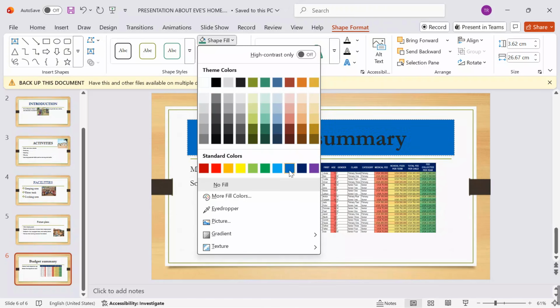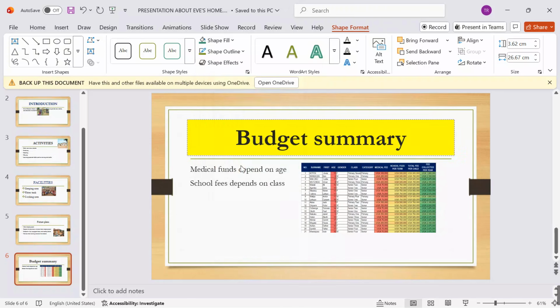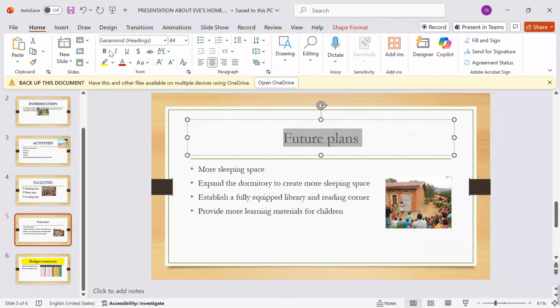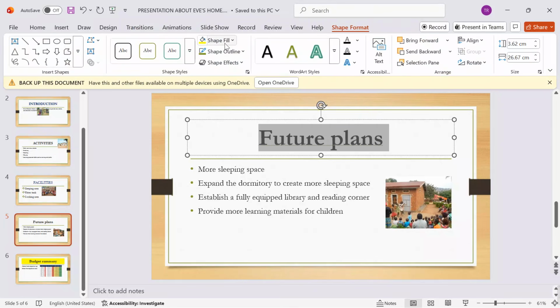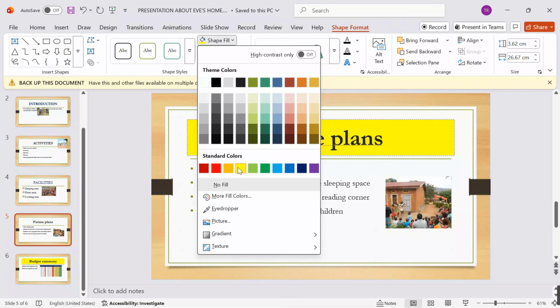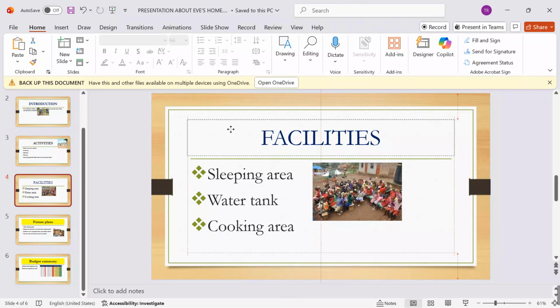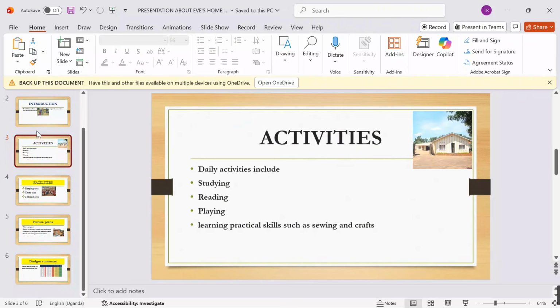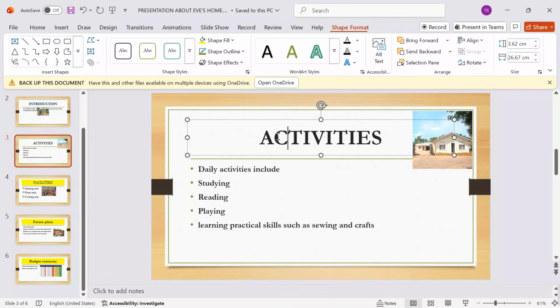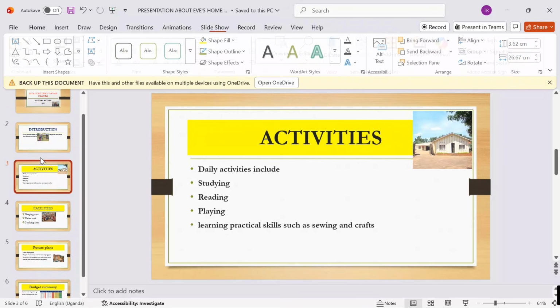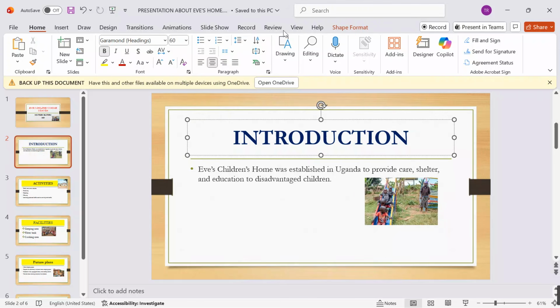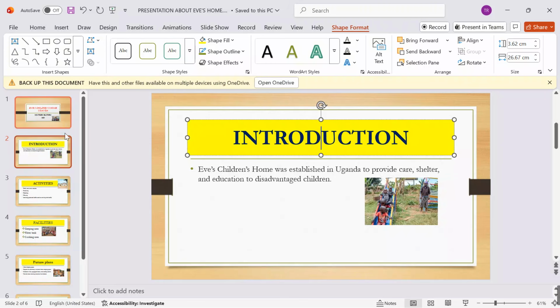I apply a clear catching fill so that we get our message home and each and everything is really well emblazed. Now I will come over here, shape format, and apply the same color for the shape. I go to shape format, same color, to see that each and everything is really well captured. Come over there, I want to align it around, shape format, apply any color of your choice.